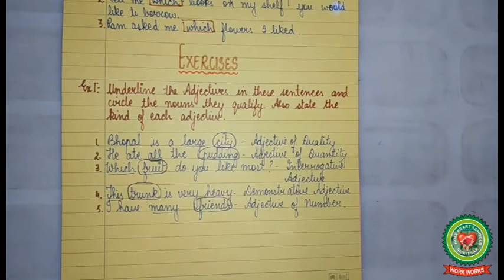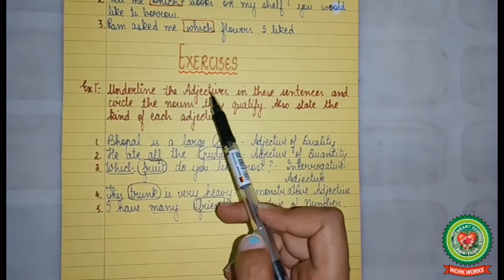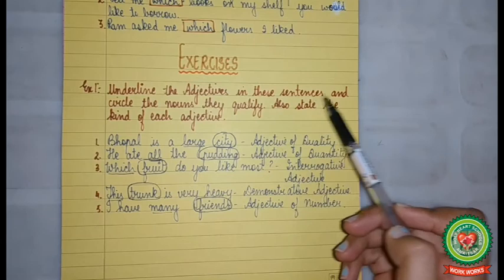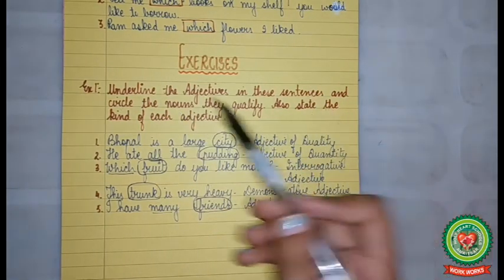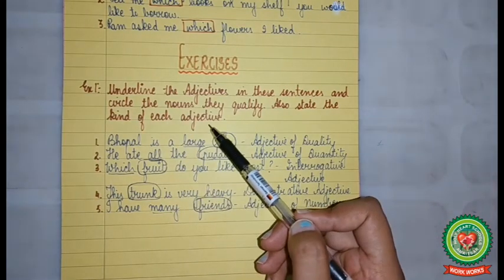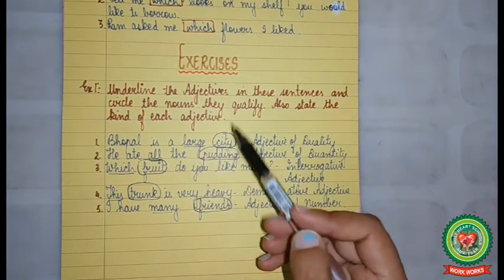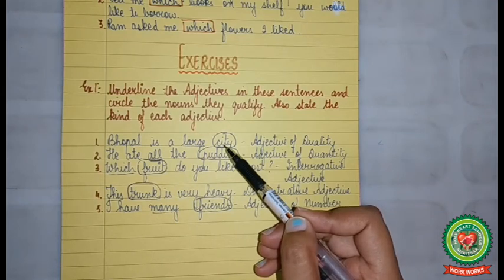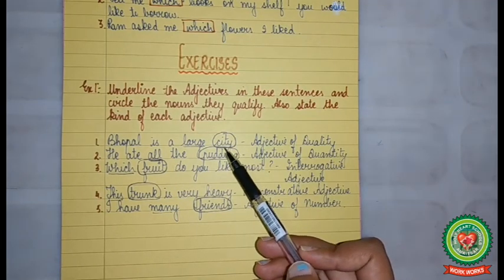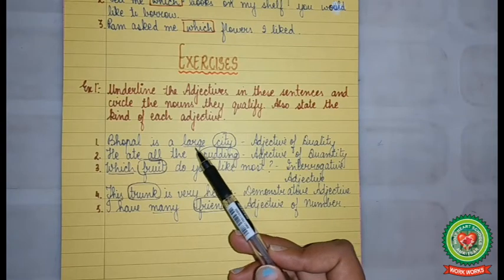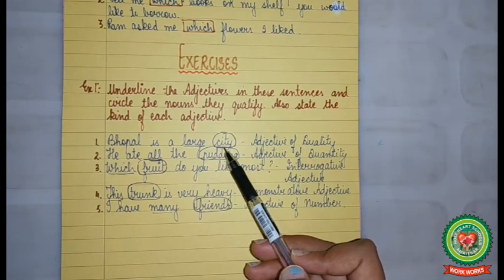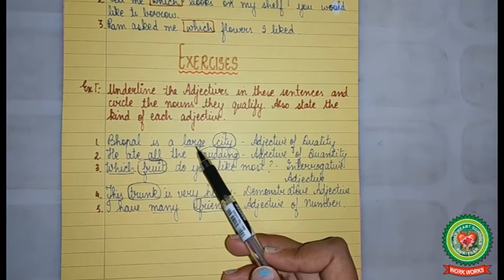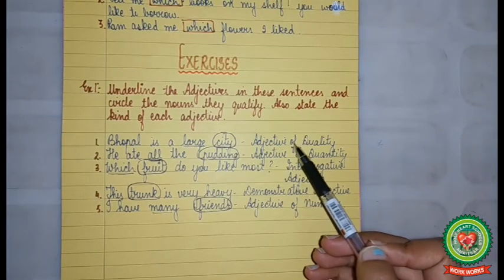Now let us solve some exercises. Underline the adjectives in these sentences and circle the nouns they qualify. Also state the kind of each adjective. Bhopal is a large city. Now in this sentence, city is the noun. Large is describing the noun city, so it is adjective. As it tells what kind of city, it is adjective of quality.